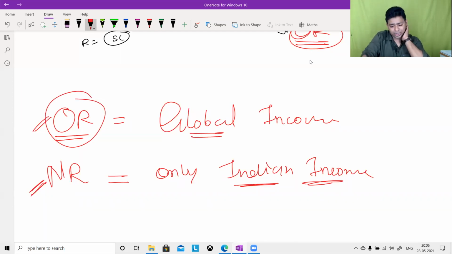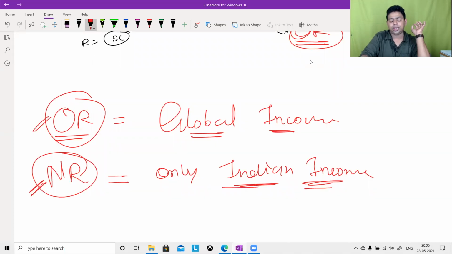An ordinary resident or resident in India is liable to pay tax on global income, whether they earn in India or whether they earn in a foreign country, it is taxable. A non-resident is liable to pay tax only on Indian income. Am I clear with the first two assessees and their scope? Because now the situation may become a little more complicated for you. Is it clear? Please reply. OR is liable to pay tax on global income.